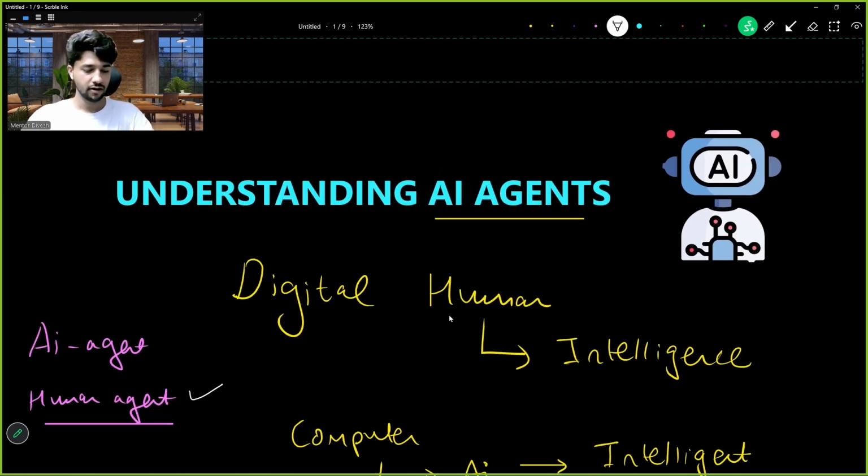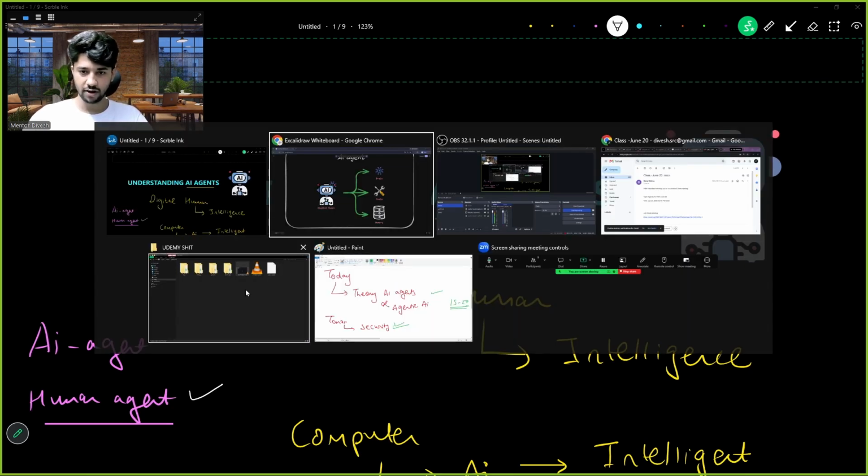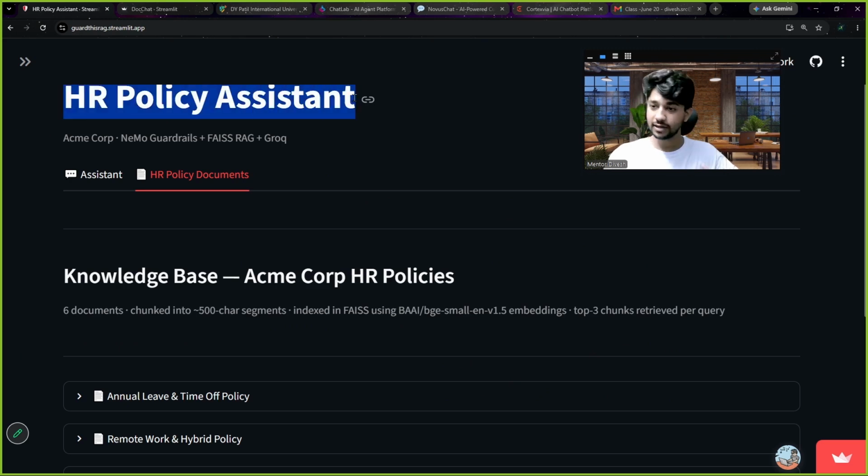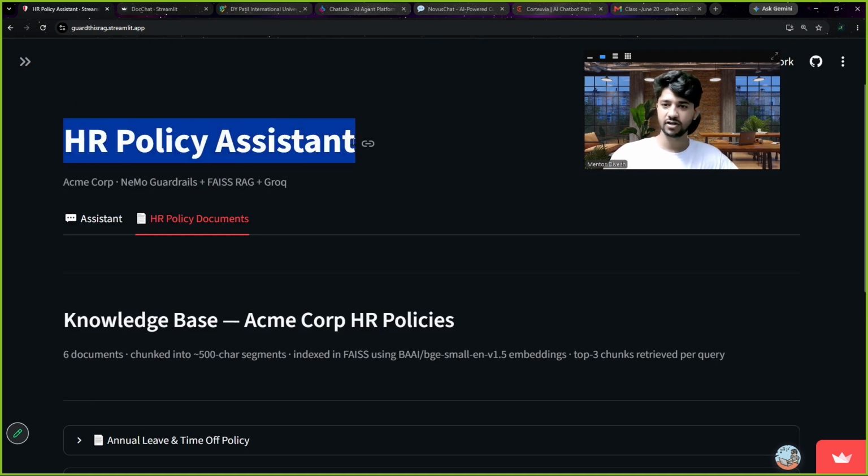Very simple, right? Let me give you a very nice example right here: HR policy assistant. This is an AI agent. What are we understanding from AI agents? AI agents are designed for a specific task. We have programmed them to do this task. Just as we humans apply for one job, AI agents are also designed for a job. So what is the task of this AI agent? The task of this HR policy assistant is to give customer support to the people asking questions.